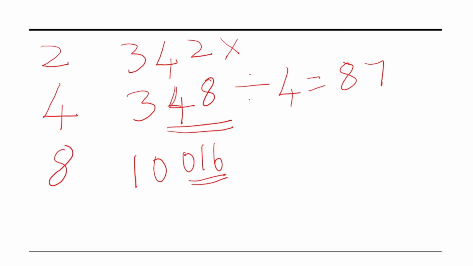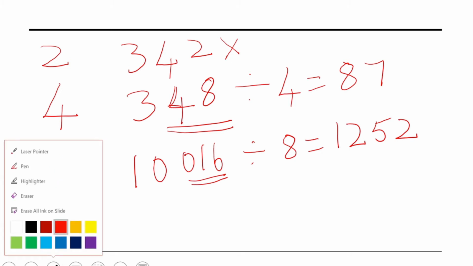So, the number 10,016 is divisible by 8 and we get the answer 1252. So, this is how we can check whether a number is divisible by 4 or 8. Now, all numbers which are divisible by 4 and 8 are divisible by 2 also, but this is just for your reference. I have included all these.